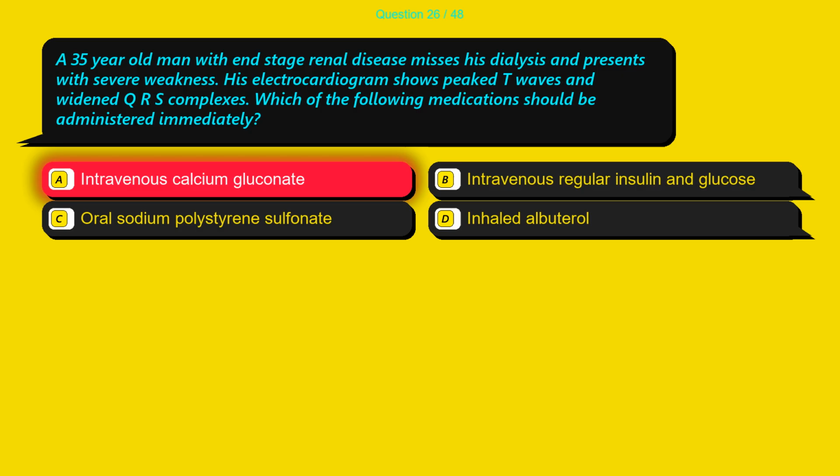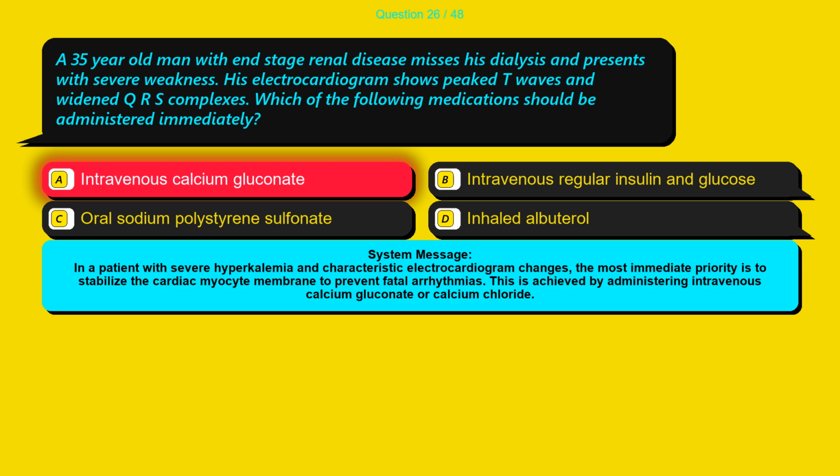The correct answer is option A, intravenous calcium gluconate. In a patient with severe hyperkalemia and characteristic electrocardiogram changes, the most immediate priority is to stabilize the cardiac myocyte membrane to prevent fatal arrhythmias. This is achieved by administering intravenous calcium gluconate or calcium chloride.